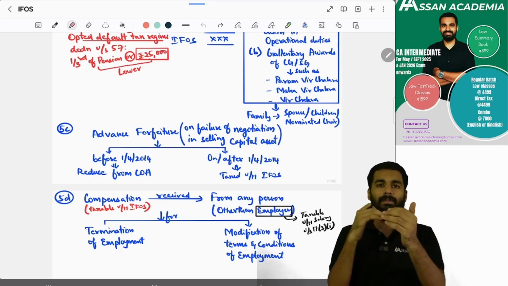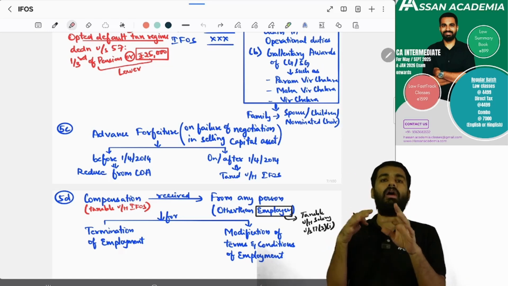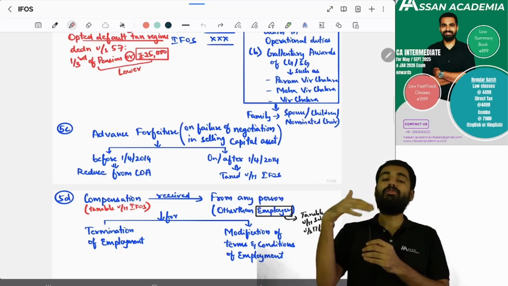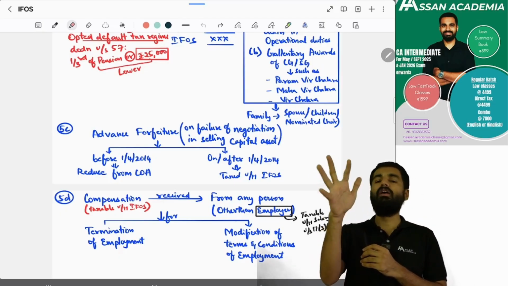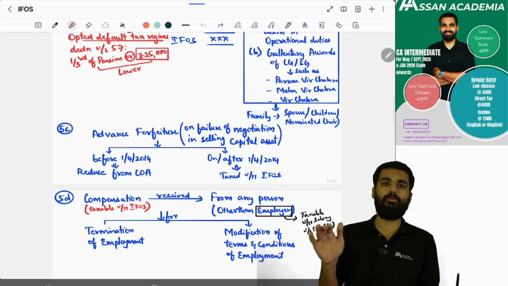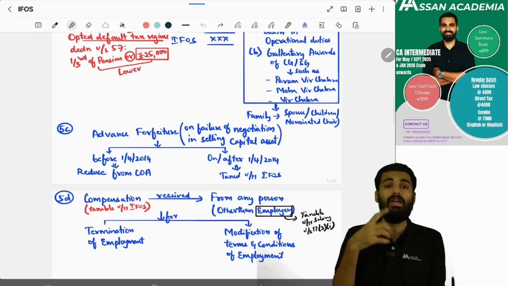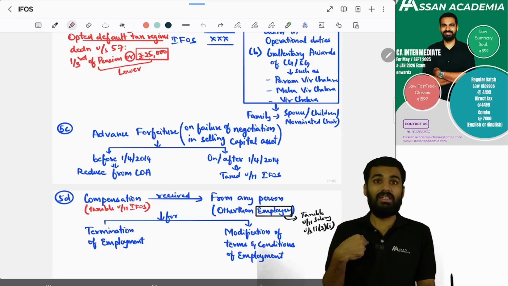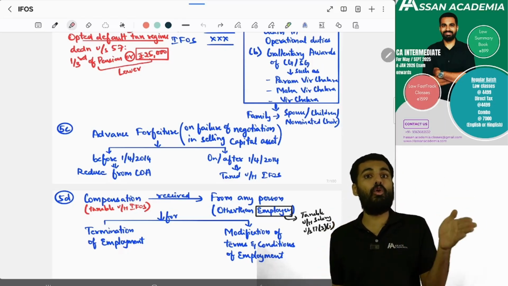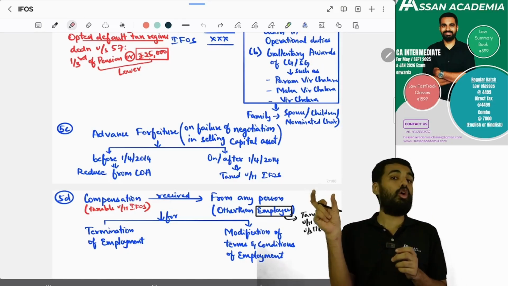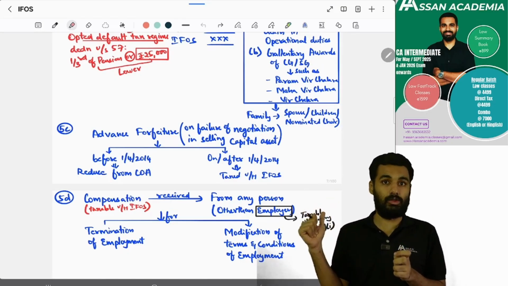During the capital asset transfer, you got the advance, but the negotiation failed, and the buyer backed out. You are keeping that advance. In that situation, if the advance was received before 1st April 2014, then you have to reduce it from the cost of acquisition when you are selling the asset.